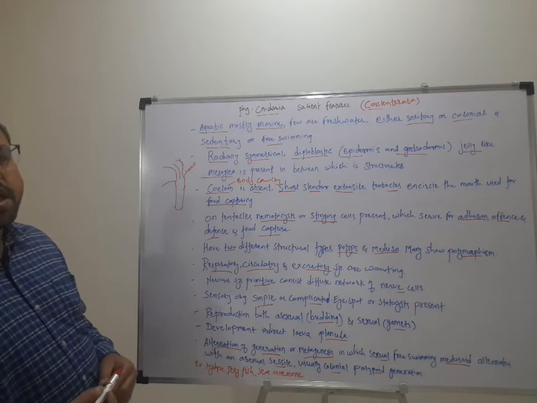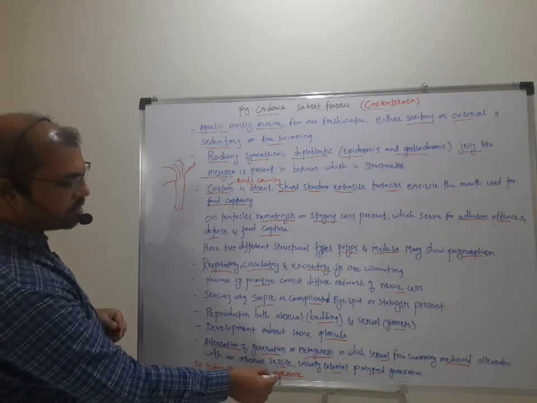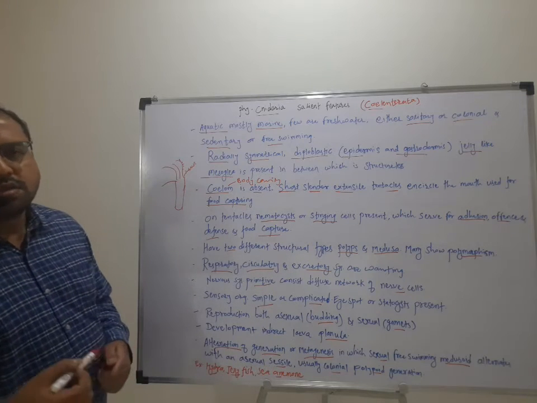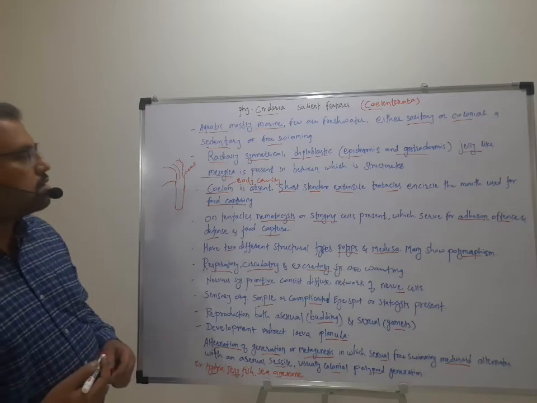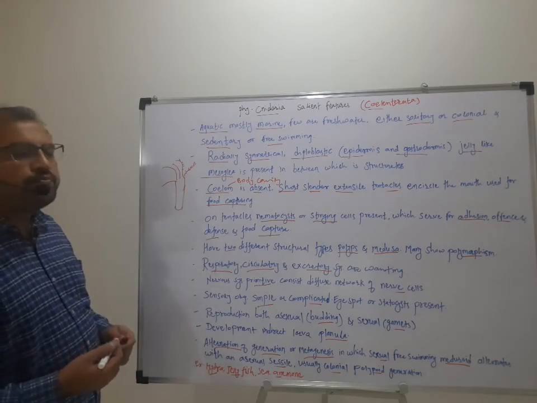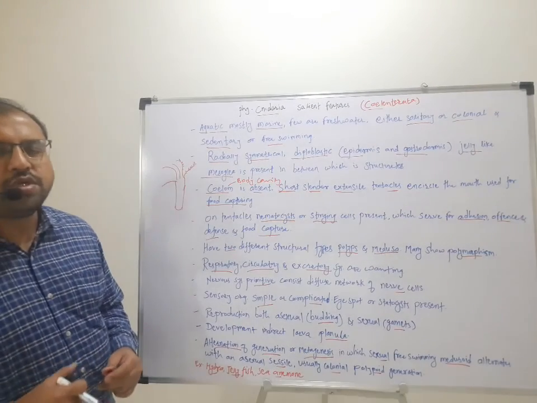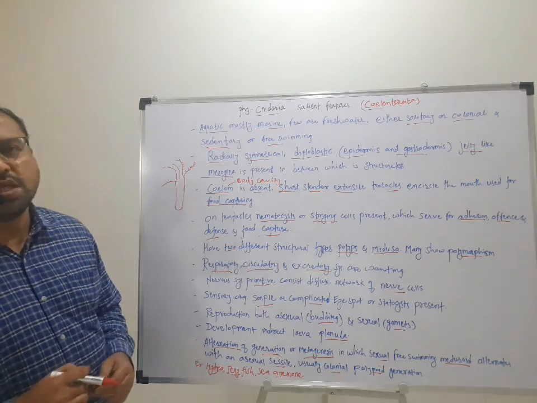And the examples are Hydra, jellyfish, sea anemone, Tubipora, and the Portuguese man of war or Physalia, and so on. So likewise, these are the general characters or salient features of phylum Cnidaria or Coelenterata.